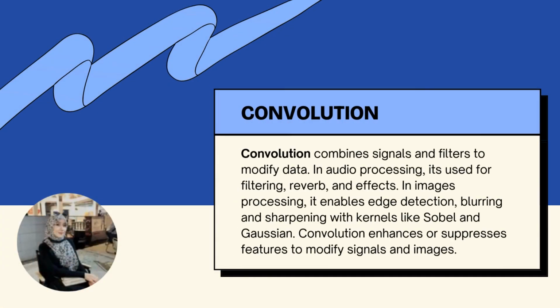Hi and Assalamualaikum. My name is Nur Natasha. So today I will explain about convolution. Convolution combines signals and filters to modify data. In audio processing, it is used for filtering, reverb, and effects. In image processing, it enables edge detection, blurring, and sharpening with kernels like Sobel and Gaussian. Convolution enhances or suppresses features to modify signals and images.